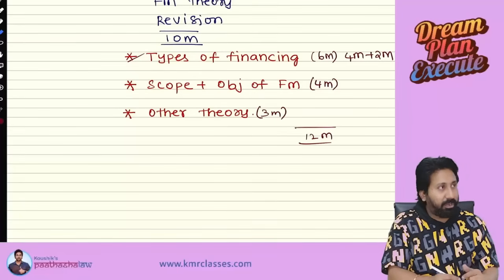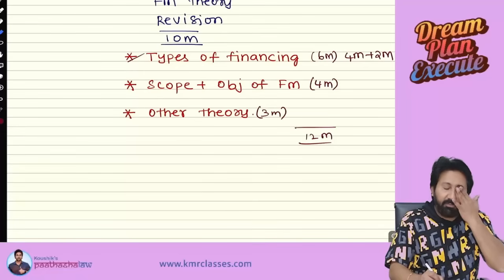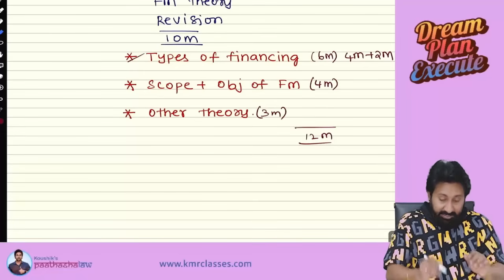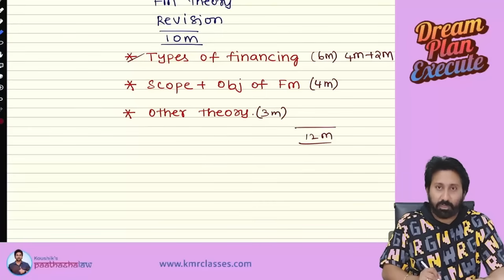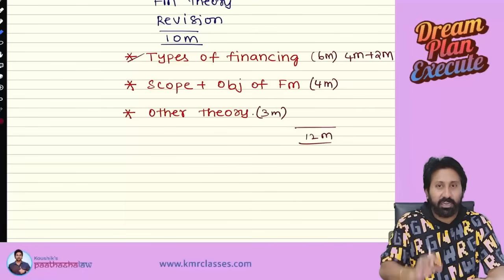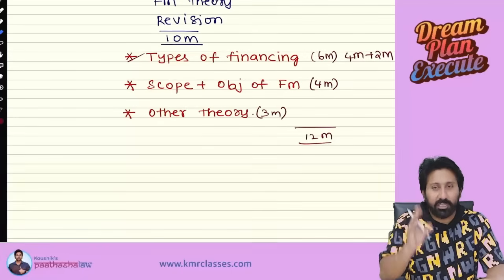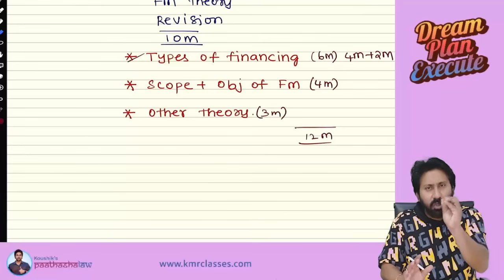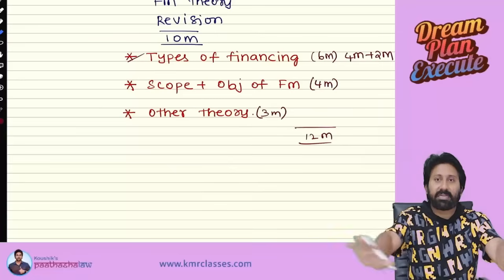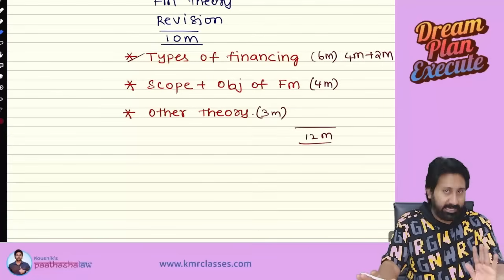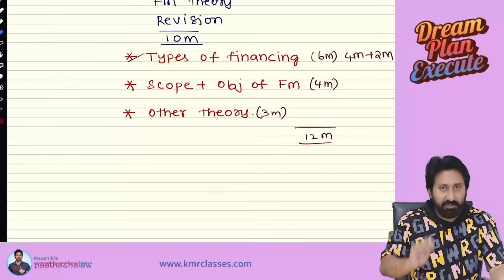Obviously, from the marks point of view, what is most important, I am going in the same sequence. First, I will cover the types of financing area. Okay. Next, I will cover scope and objectives of financial management. Next, other theory chapters also will come. Cost of capital, 3-4 theory questions. Capital structure law, 3-4 theory questions. Ratios analysis law, 2-3 theory questions. Like that, all the chapters have small theory areas. We will cover everything, and we will cover 100% entire theory that is applicable for your exams. Clear? So, let us first focus on the types of financing chapter.